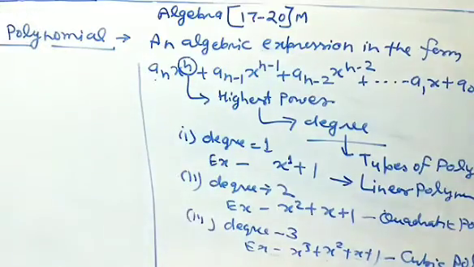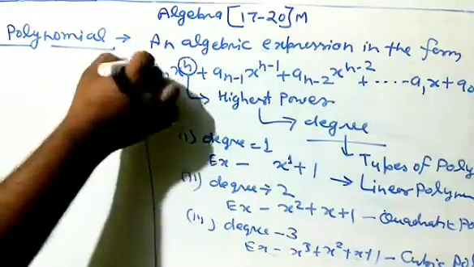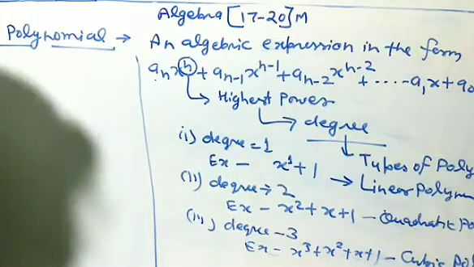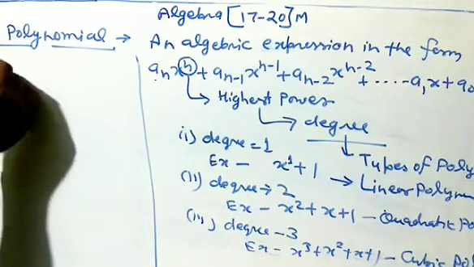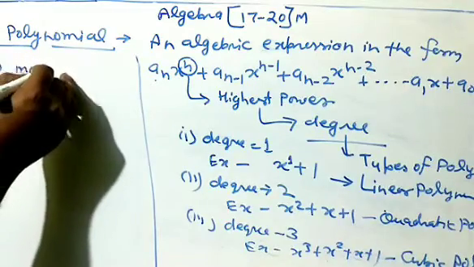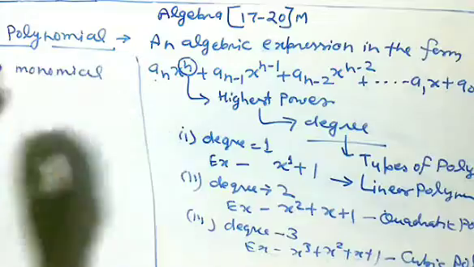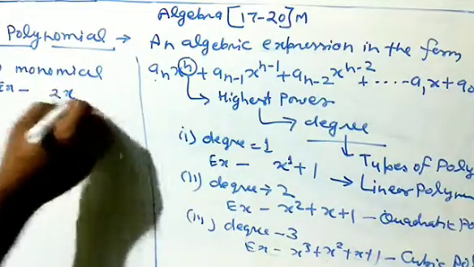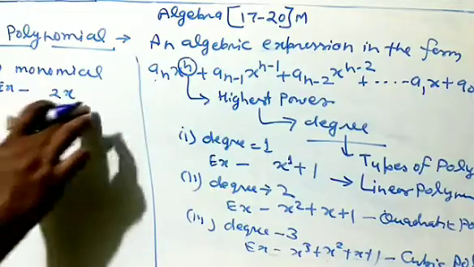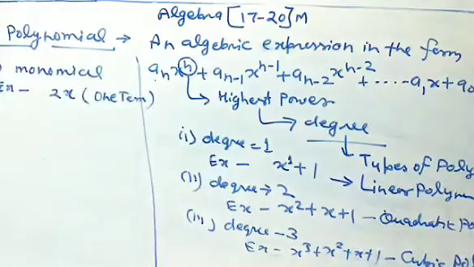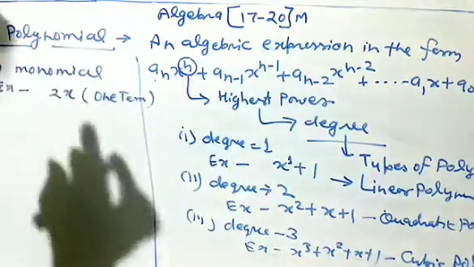One more thing which I am going to discuss here is the number of terms in the polynomial defines some concept. Suppose, what is monomial? Monomial means, example, 2x, simple one term. If a polynomial has only one term, it is called monomial.